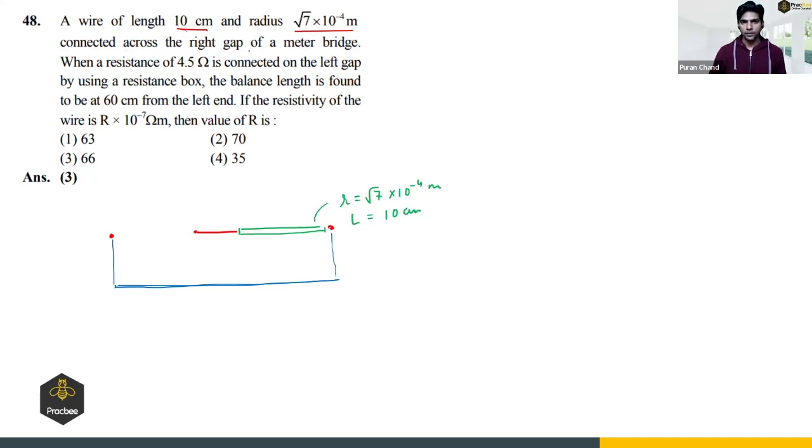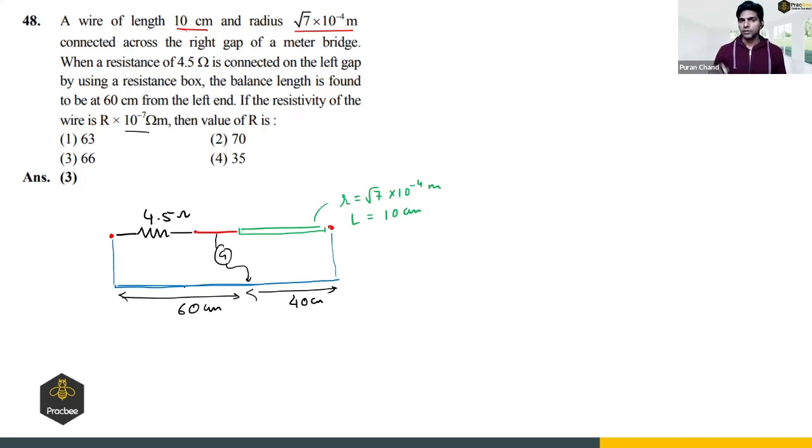It is connected across the right gap of the meter bridge, and when a resistance of 4.5 ohms is connected on the left gap by using a resistance box, the balance length is found to be 60 centimeter from the left end. If there is a galvanometer, the balance point is somewhere here, and this distance is 60 centimeter. If this is 60, this will be 40. If the resistivity of the wire is R into 10 raised to power minus 7 ohm meter, then find the value of R.